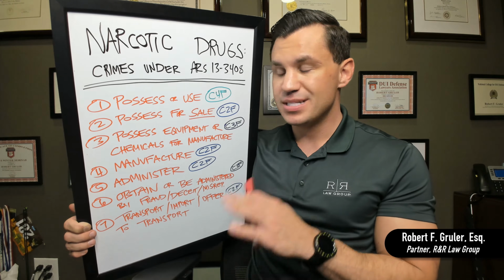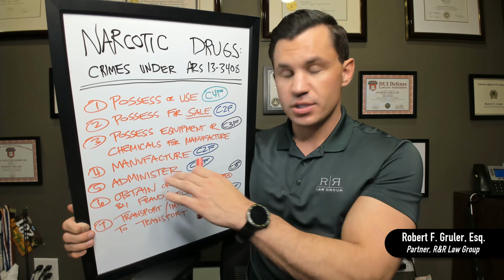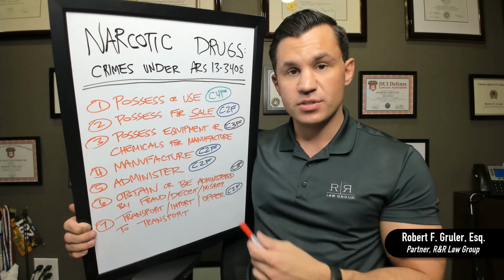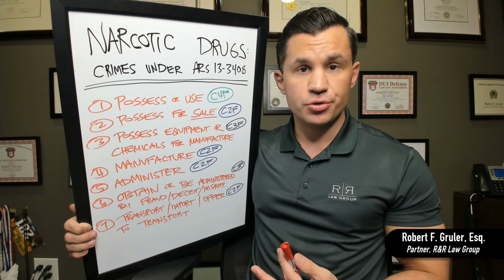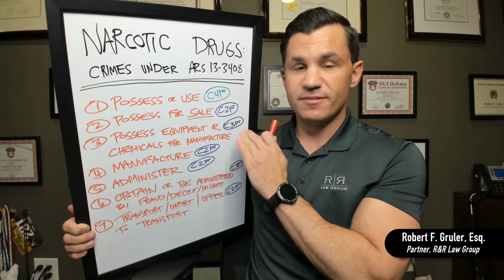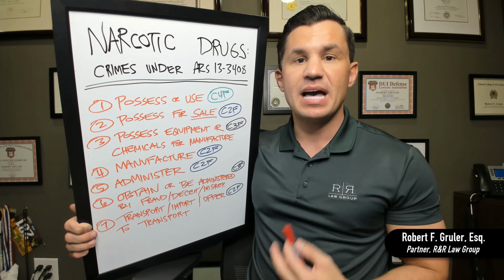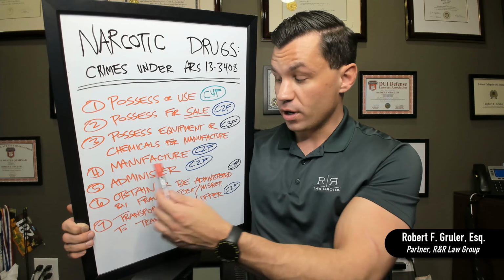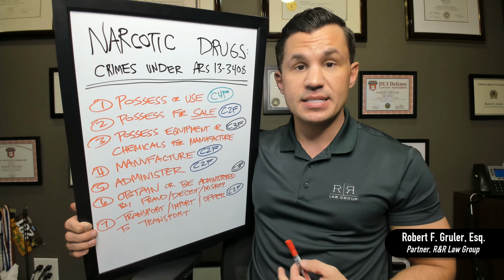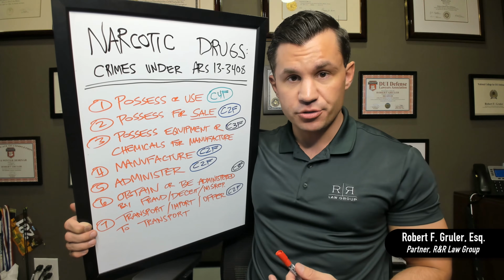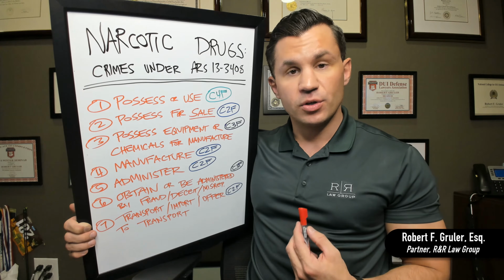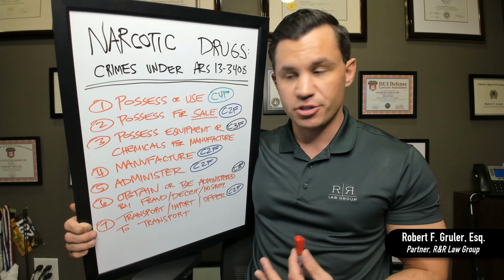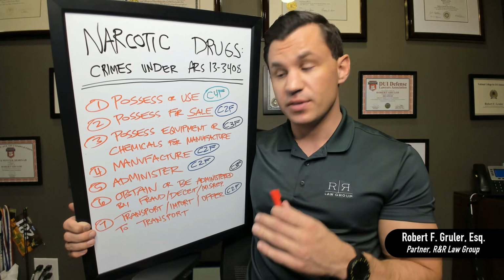If somebody possesses equipment or chemicals that would be used in the manufacture of narcotic drugs, that is a class 3 felony. So if somebody has the equipment at home, they're making their own drugs or they're making it for sale, that's a class 3 felony, meaning they have the equipment and the chemicals, but they haven't actually manufactured it yet. If they do manufacture it, that's under subsection 4. That makes it a class 2 felony. So if somebody is actually in the process of manufacturing drugs, they're making heroin and they're going to be caught in the act and there's very clear evidence that it's been used in manufacturing, that's going to be a class 2 felony, the highest level that we have.